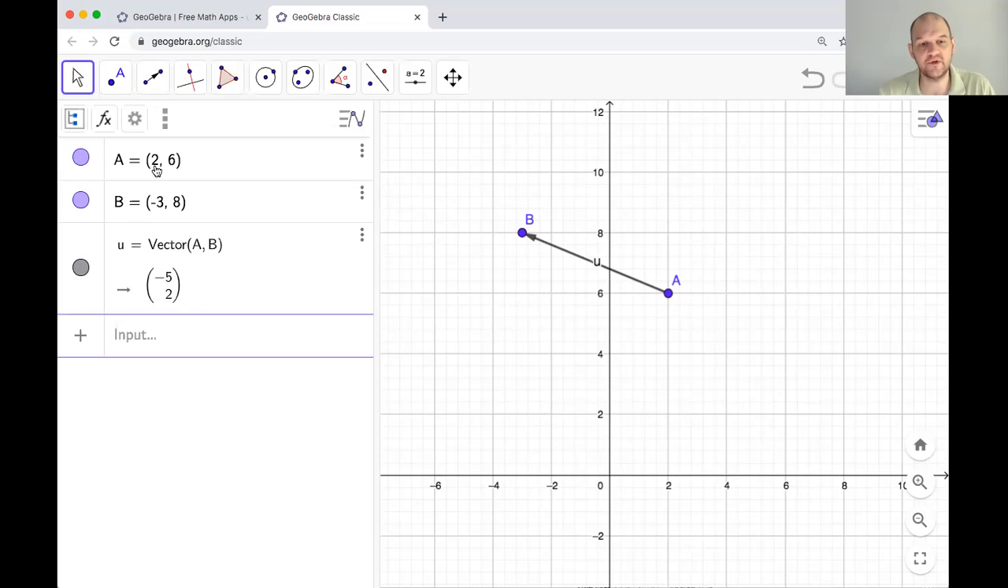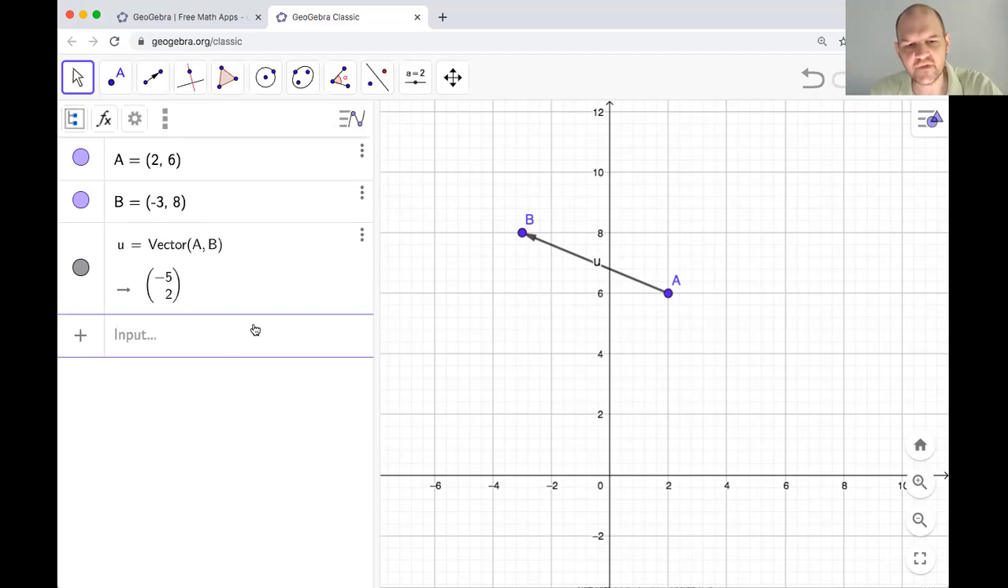So starting at the point 2, 6, move 5 to the left. So 2 minus 5 is -3. Then move 2 up, 6 plus 2 is 8. So that gives us the vector. The set of information is 5 to the left, or -5, and 2 up, or 2.